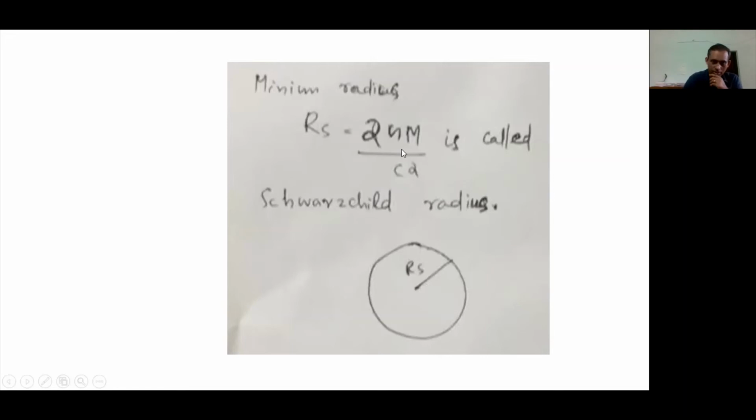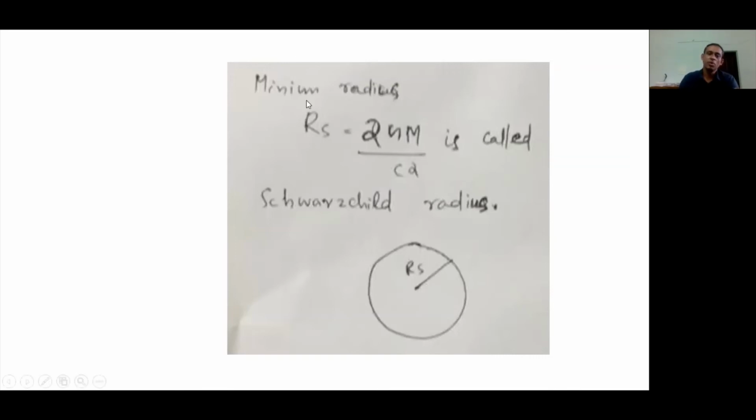In the case of black holes, there is a radius called the Schwarzschild radius that can be determined using this 2GM by c square. If the radius of the body is less than this Rs, then it will act as a black hole. So the Schwarzschild radius determines whether the body can be a black hole or not.